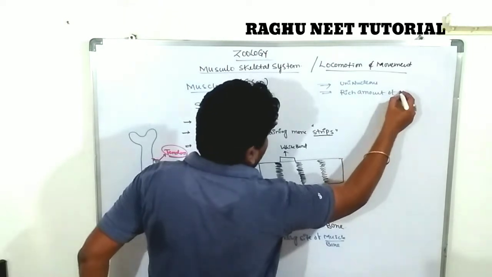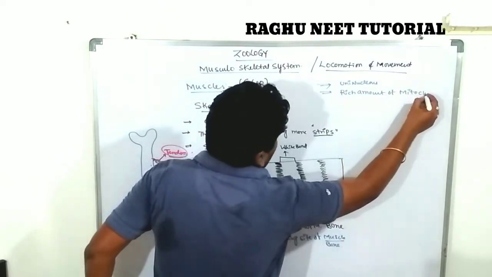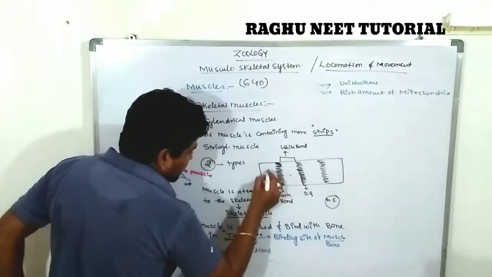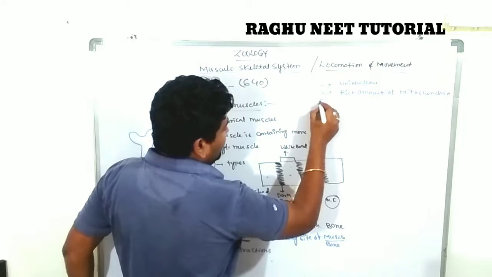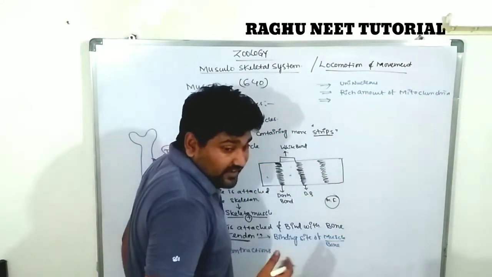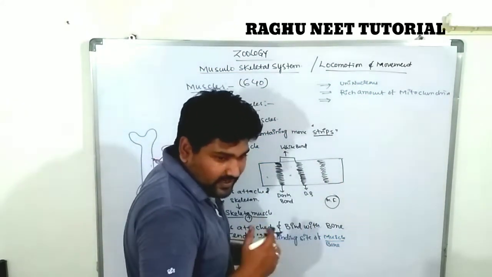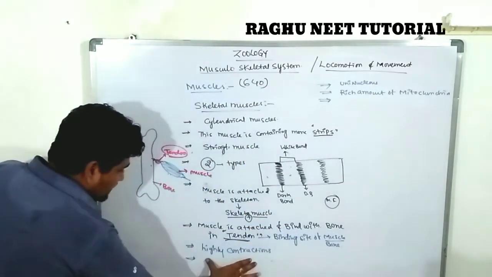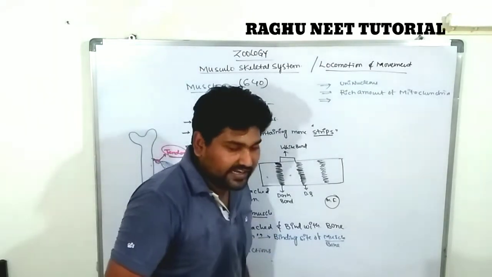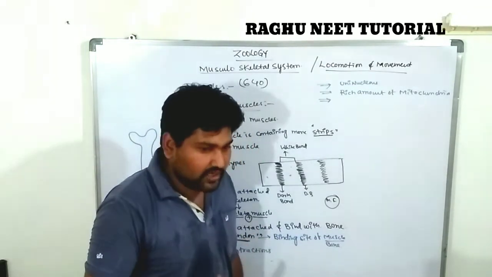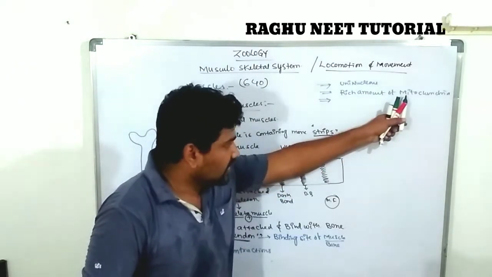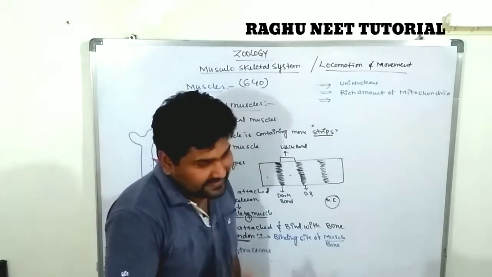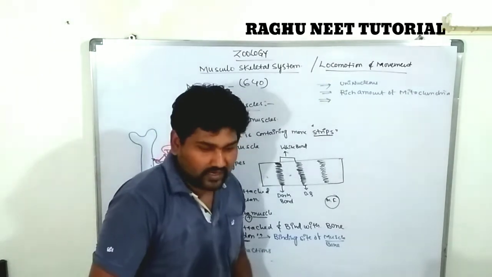What is the rich amount of organelle present in the muscle region? Mitochondria. They give instant energy, and mitochondria are called the powerhouse of the cell. These muscles show rapid contraction, and this rapid contraction needs energy. The energy is produced by the mitochondria, so this type of muscle has many mitochondria.